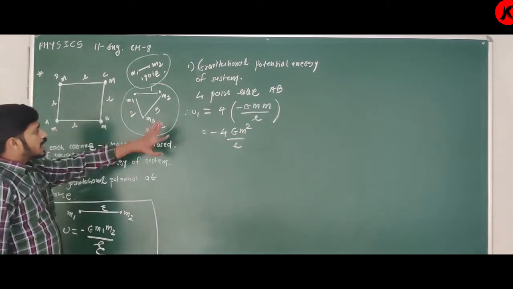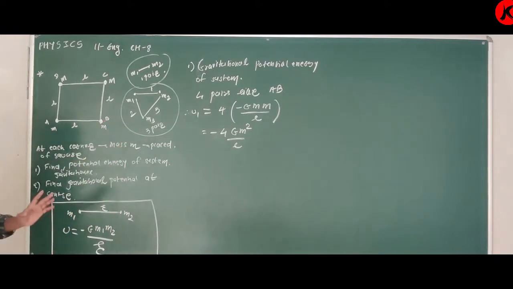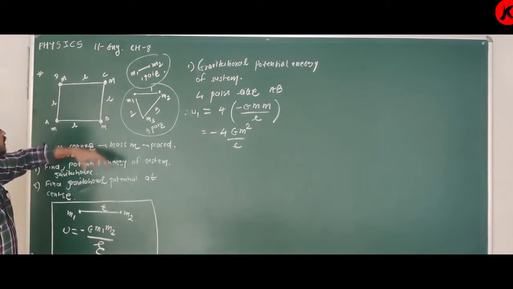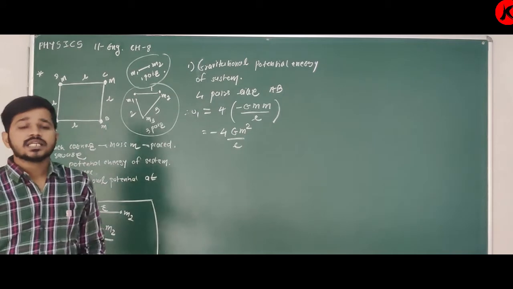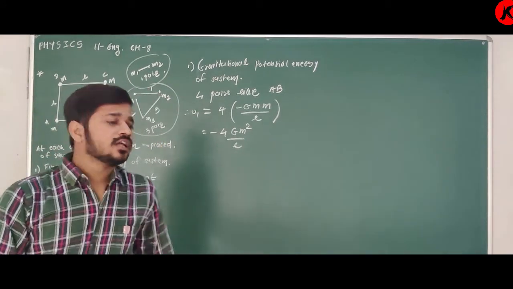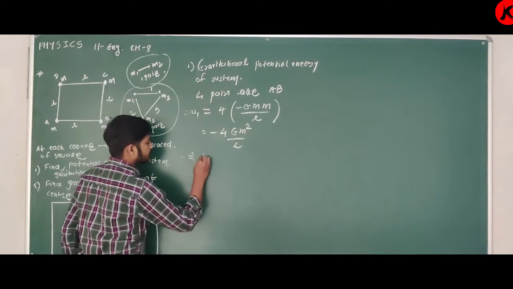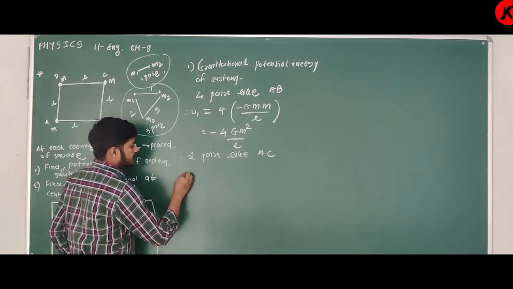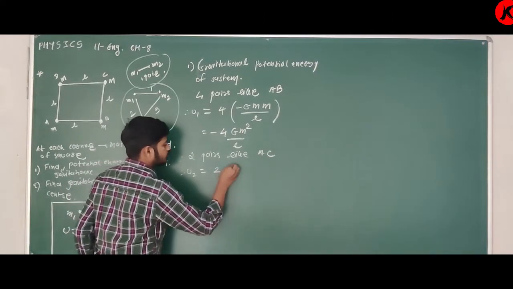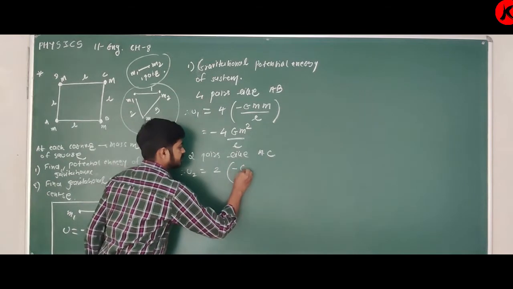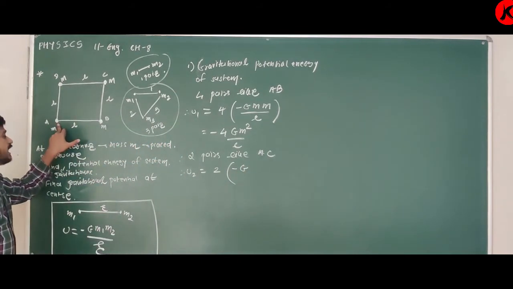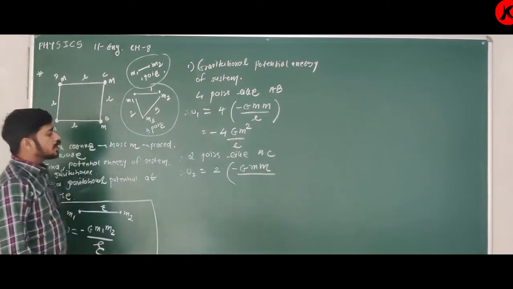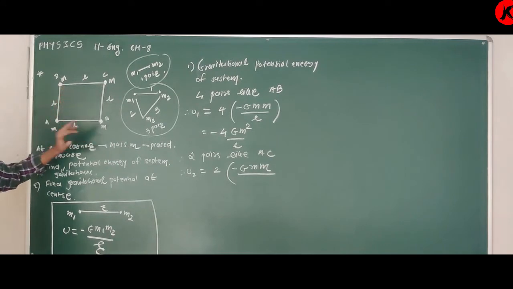Now, out of 6 pairs, 4 pairs like AB, the remaining 2 pairs are AC and BD. But you know that AC and BD, they both are diagonal. So therefore, 2 pairs like AC. So I can write U2 is equal to 2, minus G, what is mass on A? M. Mass on C is M. So it is M M. But what is distance between AC and BD?